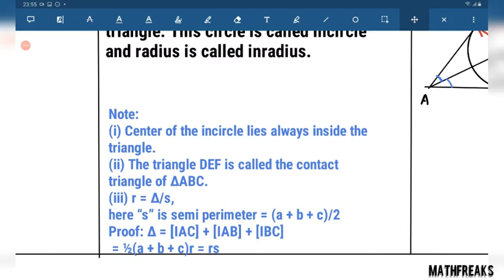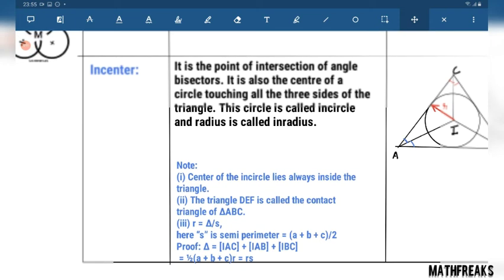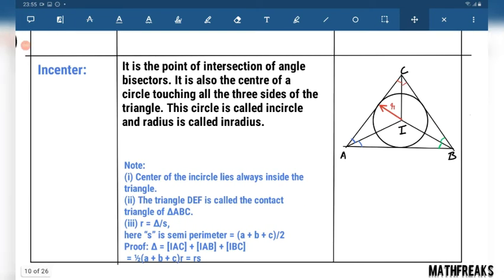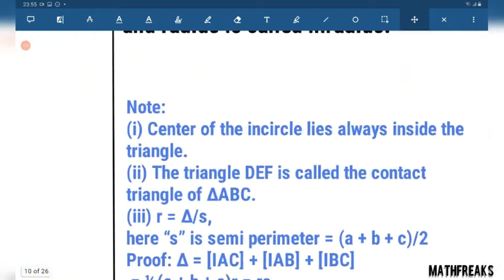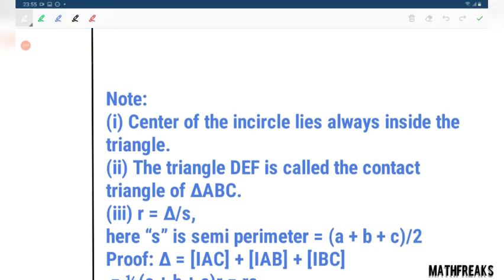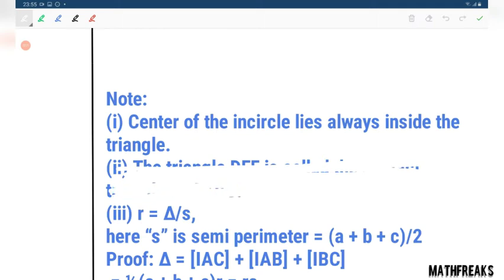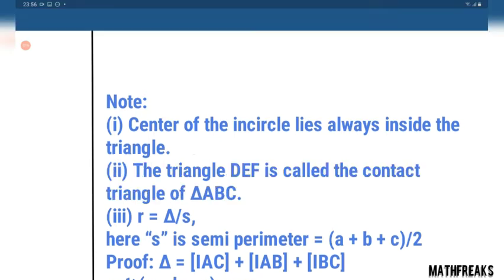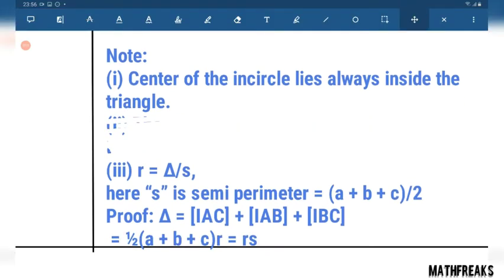Center of the incircle lies always inside the triangle. The triangle DEF is called the contact triangle of ABC. That we didn't need to memorize. We are not going to discuss such kind of boring theories.